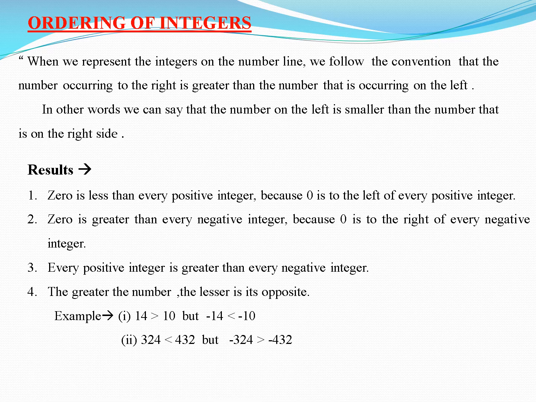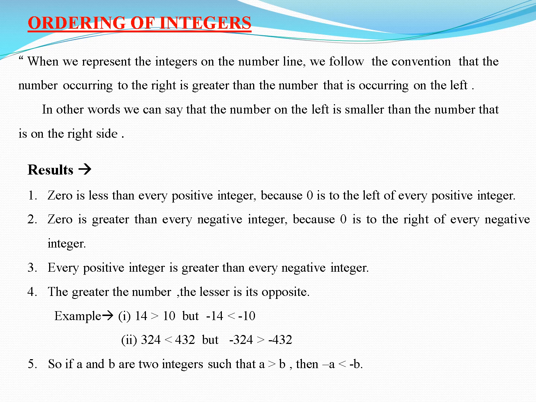Now the fourth point is very important. The greater the number, the lesser is its opposite. For example, 14 is greater than 10, but if I take the negative of both, -14 and -10, then -14 will be less than -10. So as the number grows bigger, its opposite, its negative, becomes lesser. In the second example, 324 is less than 432, but if I put a negative sign, then -432 will become less than -324.